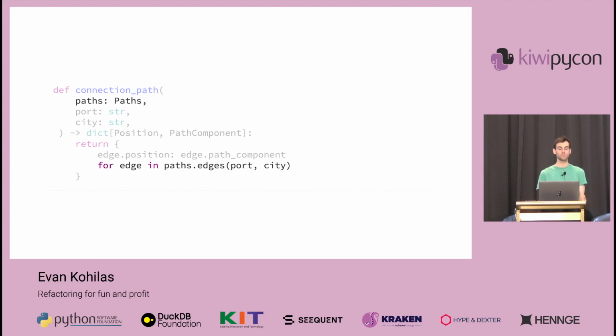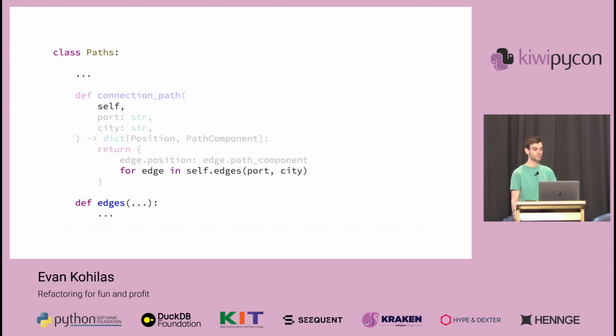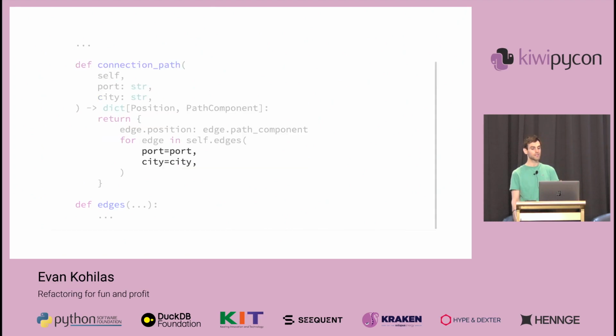And if we look for more things to refine, the only thing we might be left with, if we follow those design principles, is putting this path data into an object, like before, and we could do even better once we realize that we're getting a connection path of two locations, both of which fall under the same umbrella. Meaning that we can move this function into this paths class. But can we do better? I think there's one more place we can, and that's here in the edges function call, where we can make our code cleaner and safer using named arguments.